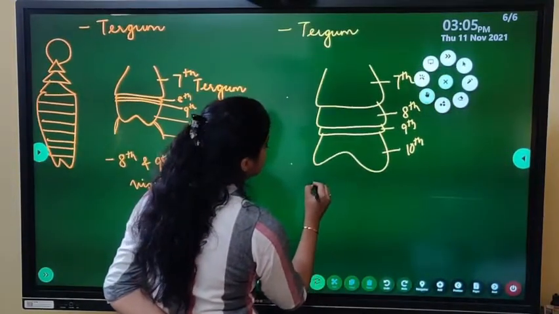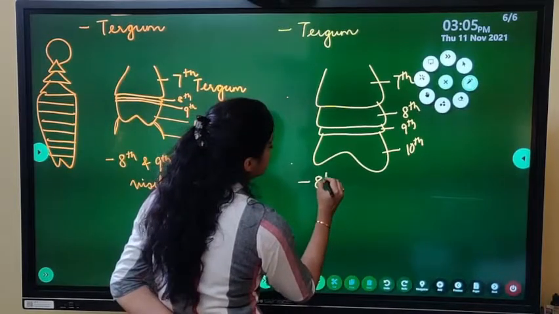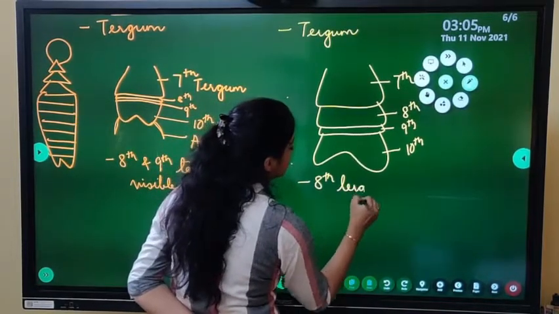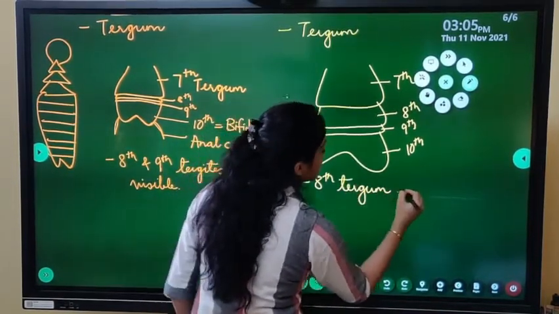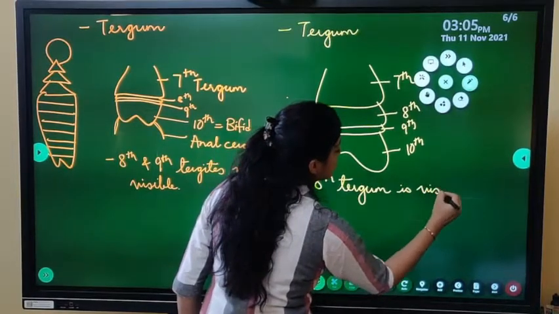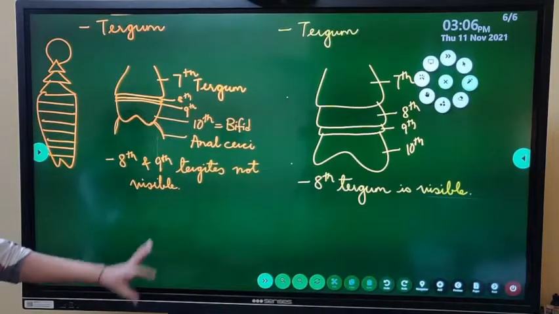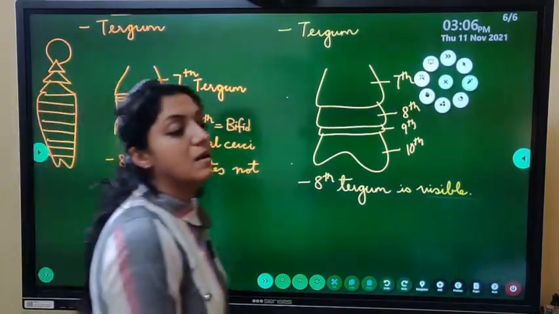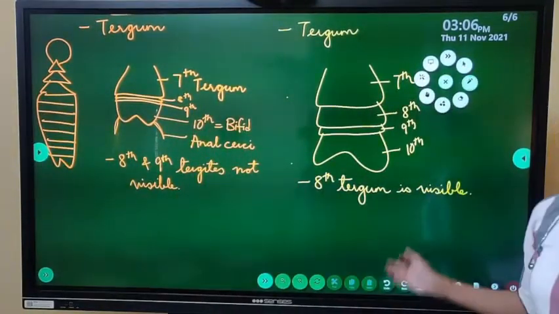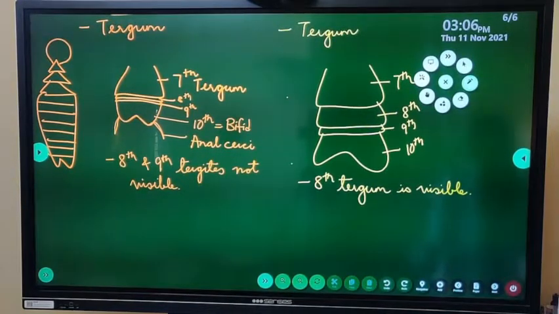So we will write this differentiating point over here. The 8th tergum is visible. We can see the 8th tergum. It is very nicely visible. The eighth tergum is visible in case of the male cockroach. In case of the female, it is not visible. There is one more difference over here.